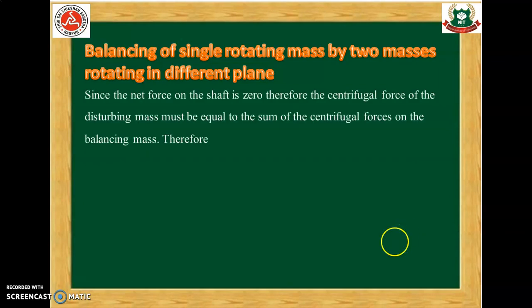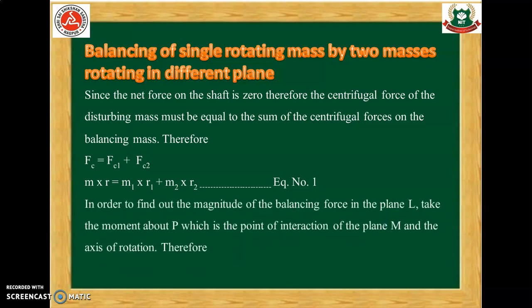Since the net force on the shaft is 0, the centrifugal force of the disturbing mass must be equal to the sum of the centrifugal forces of the balancing masses. Therefore, Fc equals Fc1 plus Fc2. Therefore, m into r equals m1 into r1 plus m2 into r2, and this is our equation number 1.